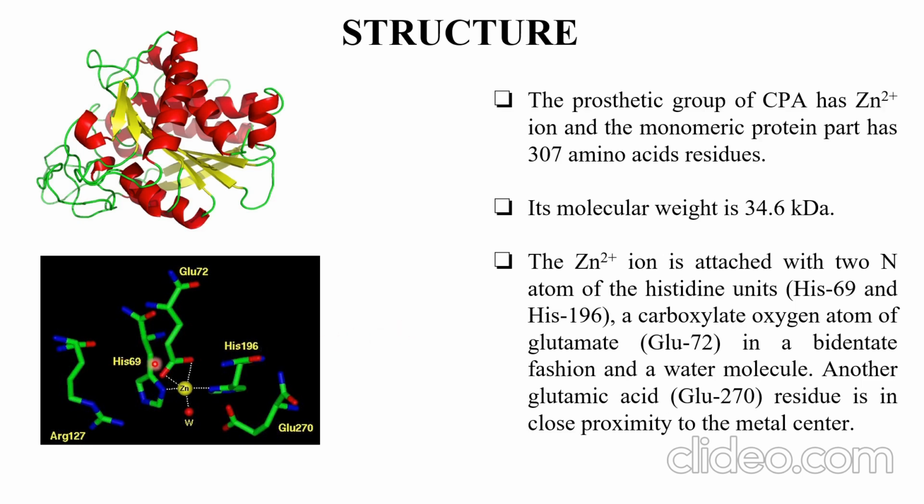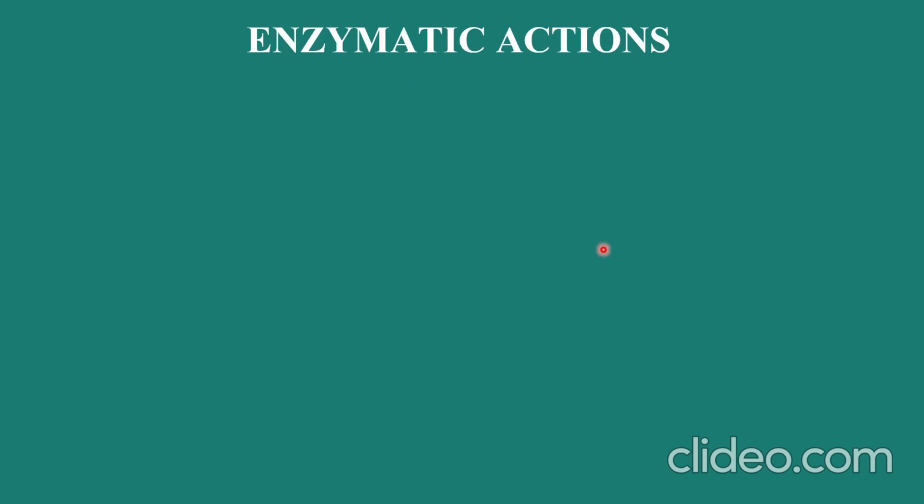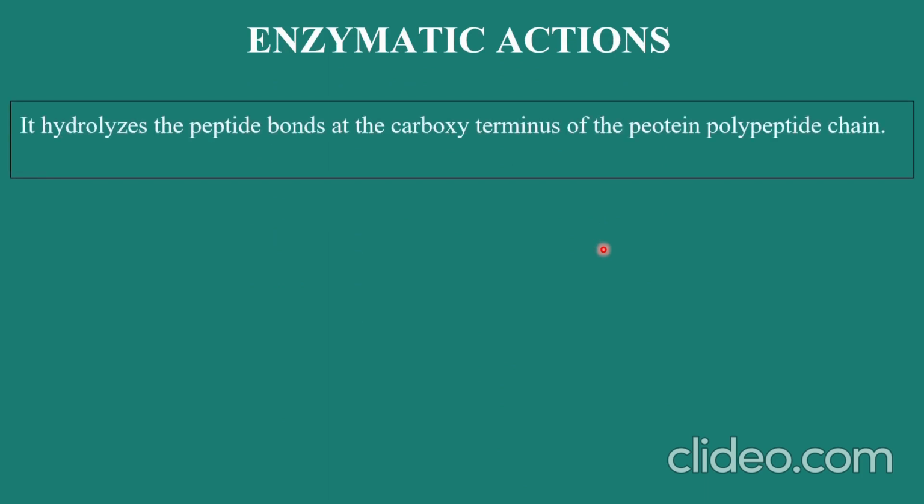A carboxylate oxygen atom of the glutamate GLU72 is attached to this zinc in a bidentate fashion. One water molecule is also attached to it. There is a glutamic acid residue, GLU270, in close proximity to this zinc ion. This forms the active site cavity of this carboxypeptidase enzyme. Now I will talk about the enzyme action, how this enzyme works. As I said earlier, it hydrolyzes the C-terminal peptide bond of the polypeptide chain.